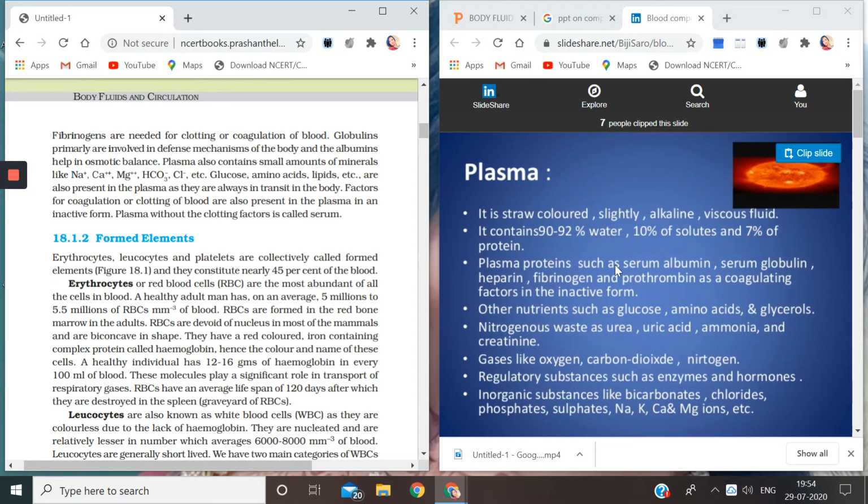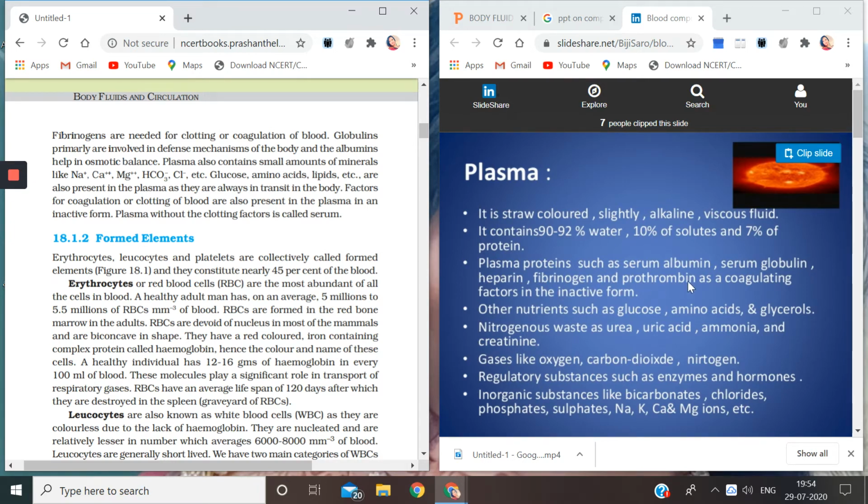So plasma has certain proteins: serum albumin, serum globulin. Why do we call it serum? Children, when we take out the cells from the blood, RBCs, WBCs or platelets, then whatever is left is called serum. So in that serum, the albumin is called serum albumin, then serum globulin, heparin. Then there are other proteins called fibrinogen and prothrombin.